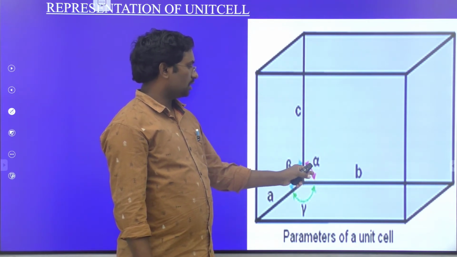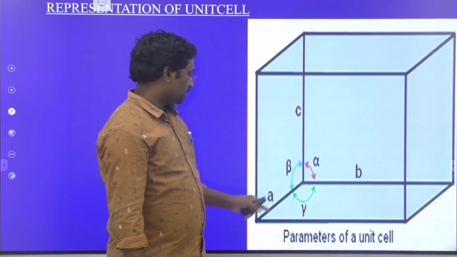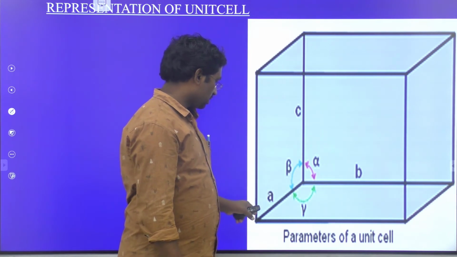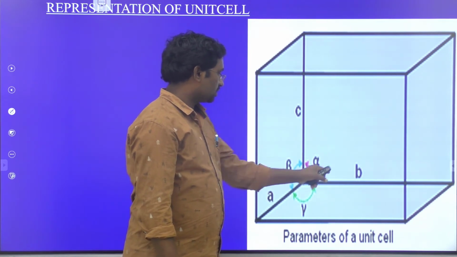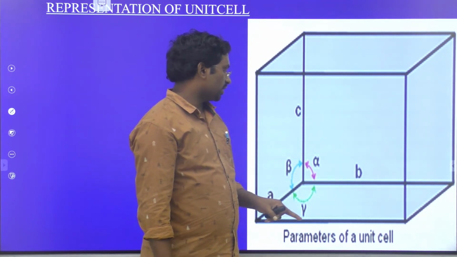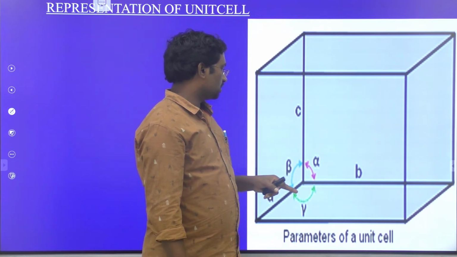Each unit cell is a three-dimensional cubic structure. In that one, there are three axes: the x-axis, y-axis and z-axis. Along the x-axis the edge length is B, along the y-axis the edge length is A, and along the z-axis the edge length is C.